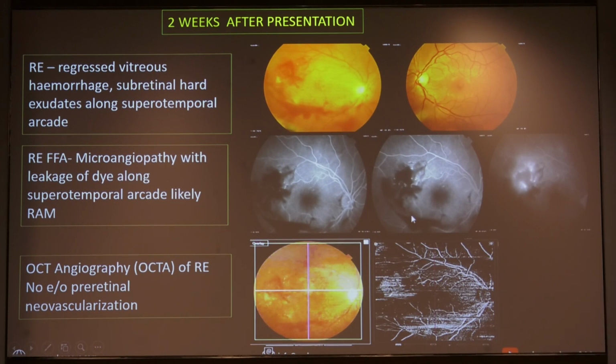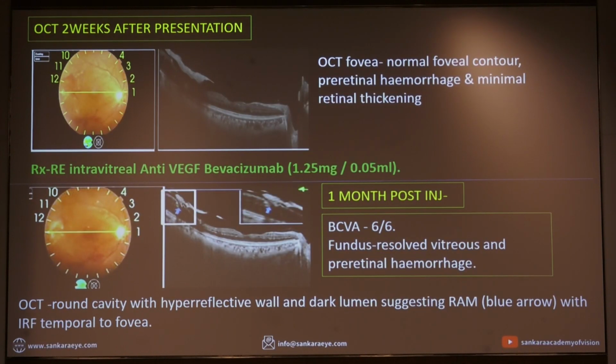We did the OCTA to rule out any neovascularization. OCT showed presence of pre-retinal hemorrhage, which was obscuring the retinal details. At this point, we gave intravitreal anti-VEGFs to the patient, and 1 month post-injection, his visual acuity improved to 6/6, and fundus showed resolved vitreous and pre-retinal hemorrhage. On OCT, we can see a round cavity with hyperreflective wall and a dark lumen suggestive of RAM. So probably that vitreous hemorrhage was secondary to the RAM.